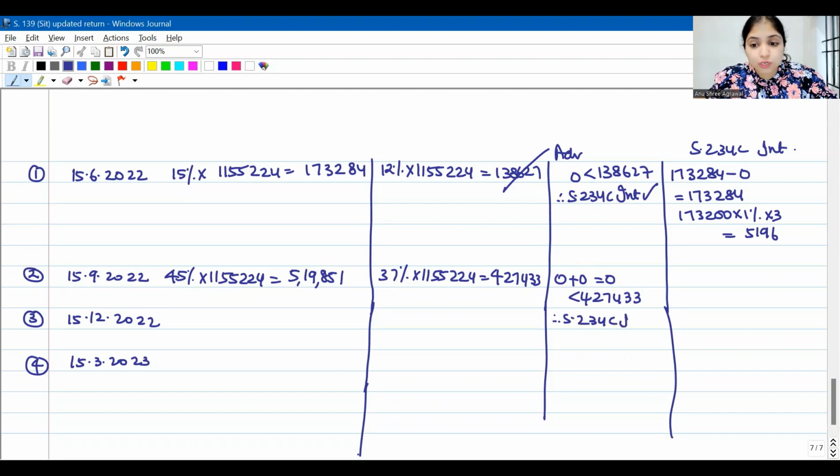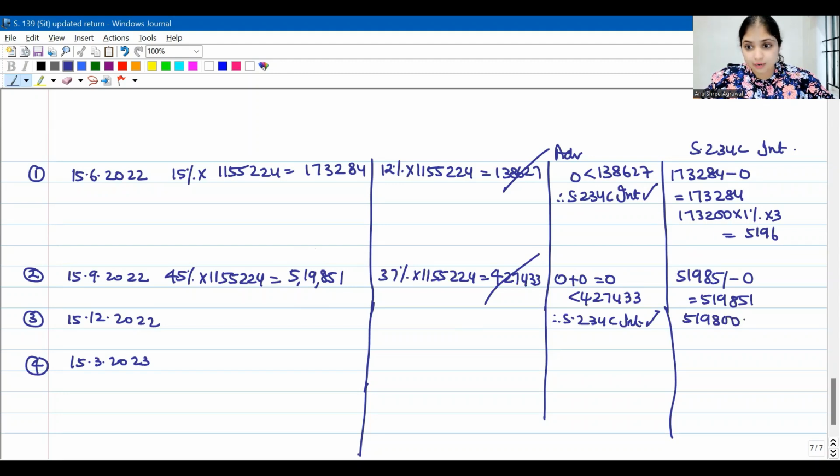Once I conclude 234C interest is applicable, now this number is useless. I will calculate interest on what? On the difference between what I should have paid, I should have paid so much, and what did I actually pay? Nothing. So this difference is 5,19,851. I will round it off to the earlier 100, on this 1% for 3 months. This is going to be 15,594. I hope you're getting a hang of it now.